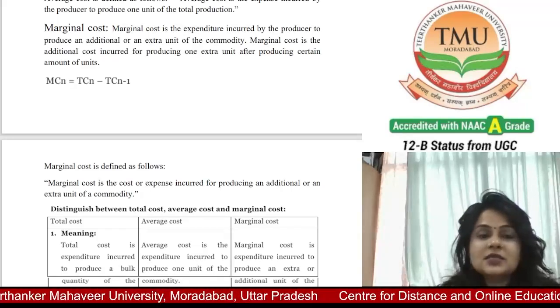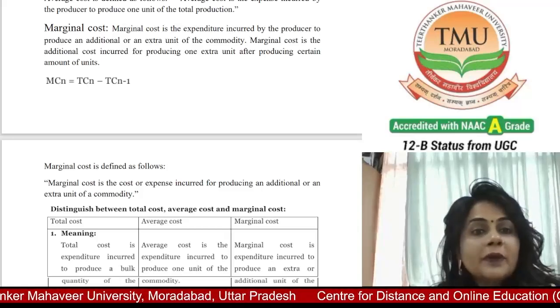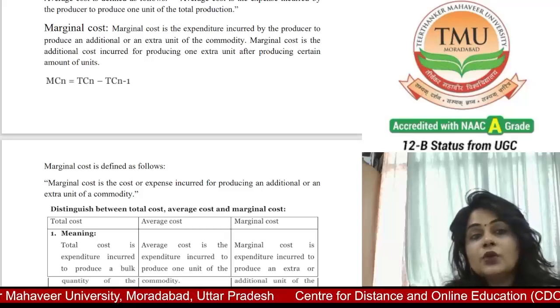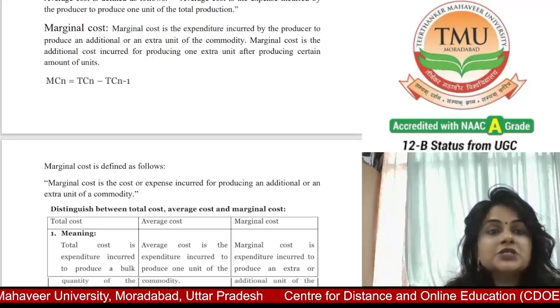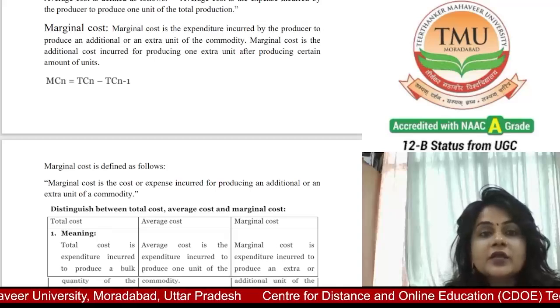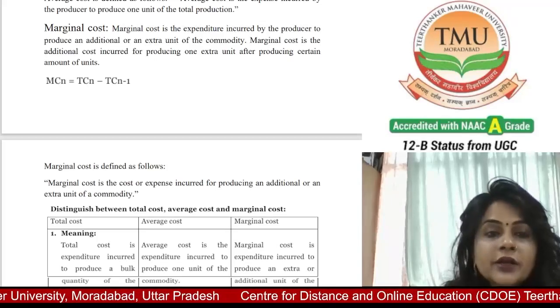So, in economics, marginal cost is the change in total production cost that comes from making or producing one additional unit. To calculate marginal cost, divide the change in production cost by the change in quantity.